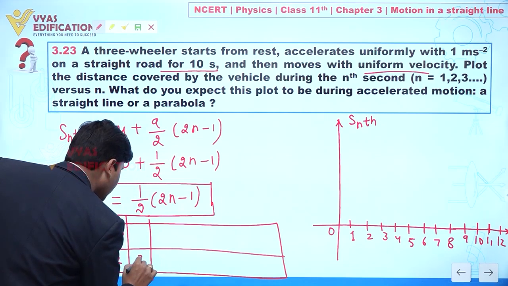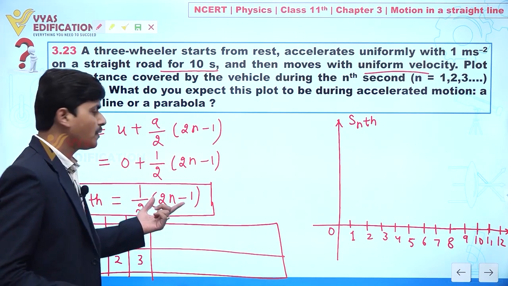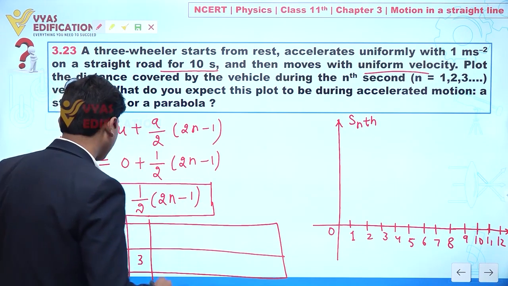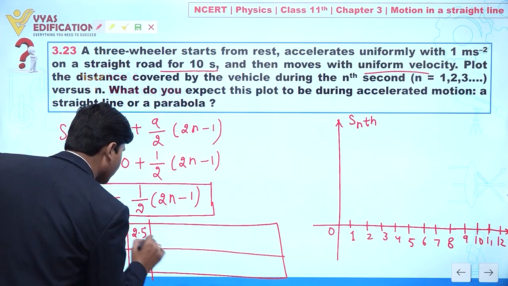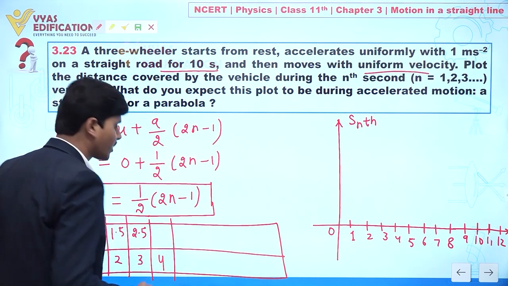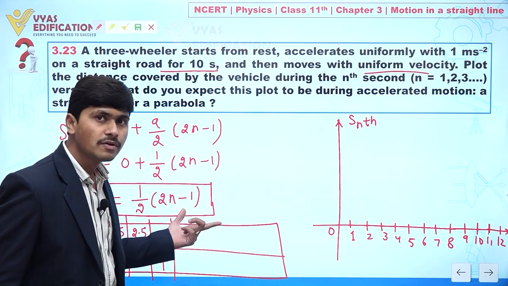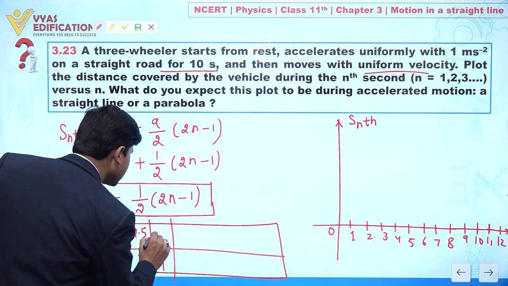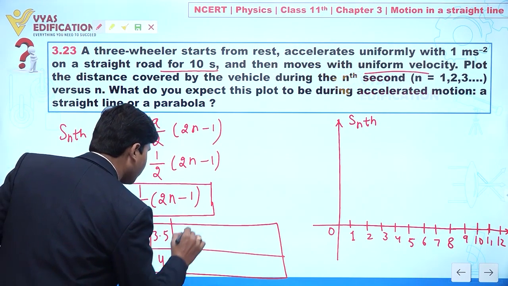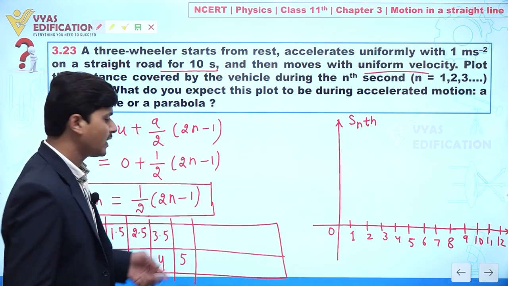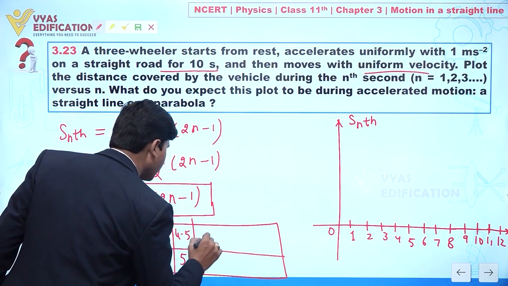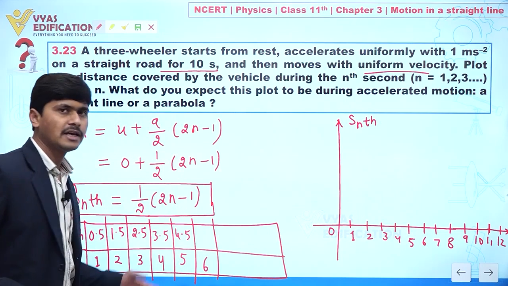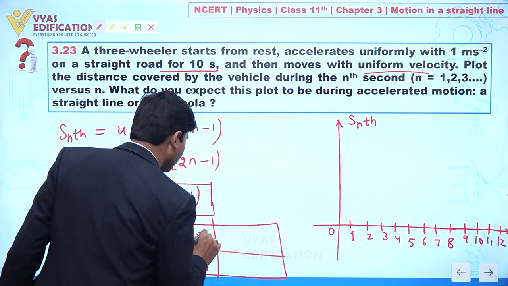If we put 3, we have 5 divided by 2, 2.5. If we have 4, 2 multiply 4, 8 minus 1, 7, this is 3.5. If we have 5, we have 9, so we can say 4.5. If we have 6, we can say 11, so this is 5.5.